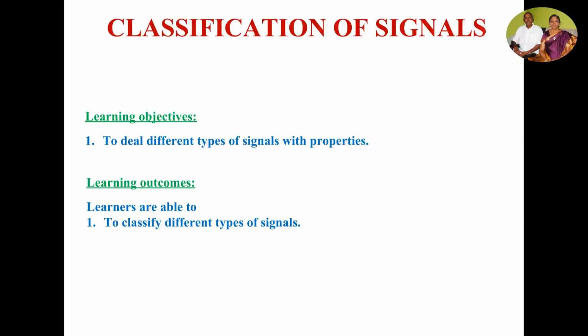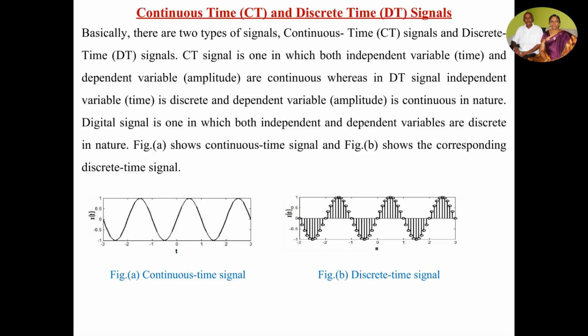Classification of signals. Learning objective: to deal with different types of signals and their properties. Learning outcomes: learners are able to classify different types of signals. Basically, there are two types of signals, continuous time and discrete time signal.